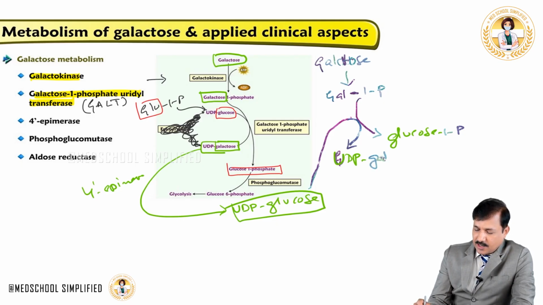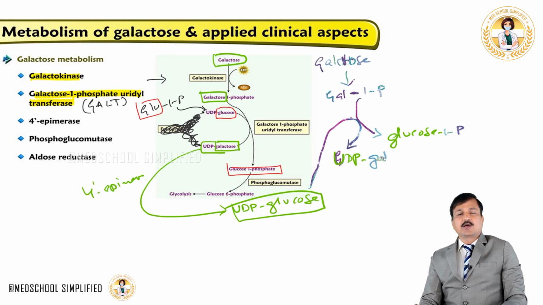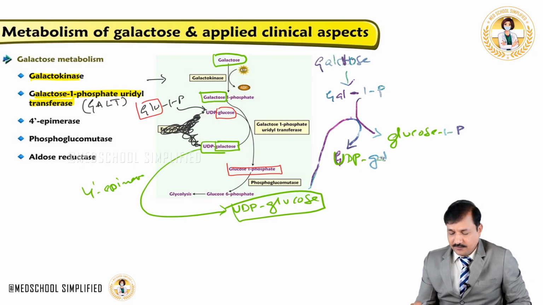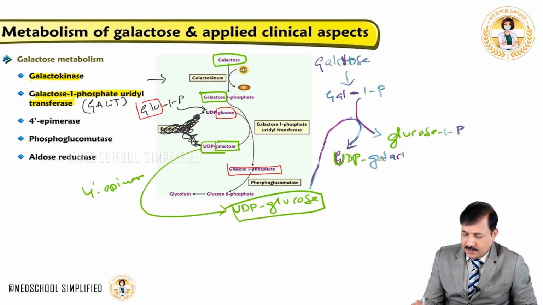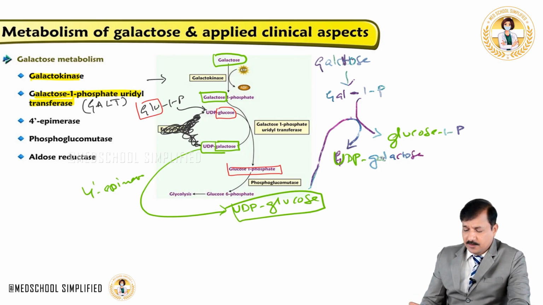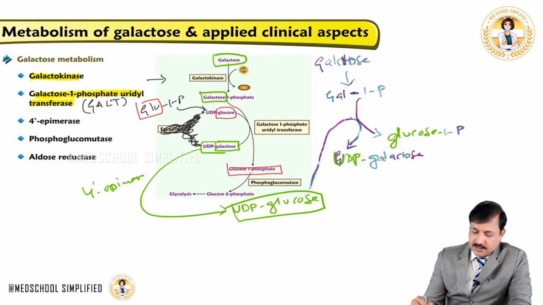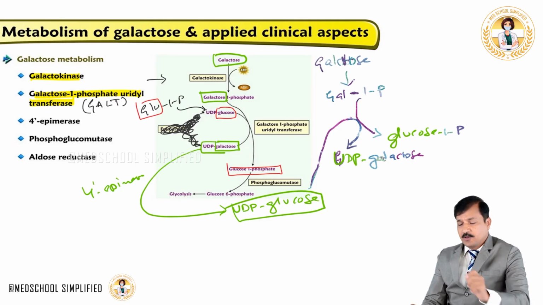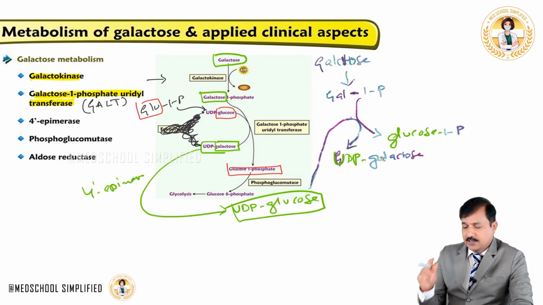Now this is what happened: the second molecule of galactose is now in the form of UDP-galactose, and the very first galactose, which got into the very first galactose metabolism, is now in the form of glucose 1-phosphate. This is how it goes.